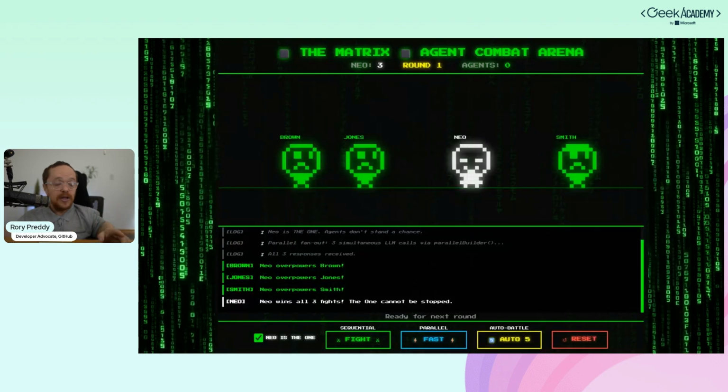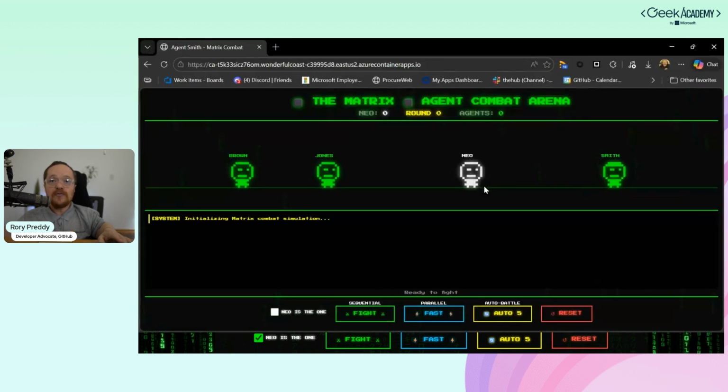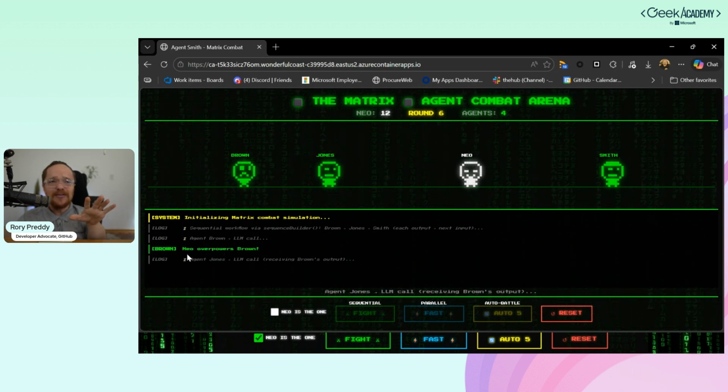So let's go into the game here, and I will give you the URL so you can actually play with it yourself here. This is Agent Smith. I called it the Smith here. And you can see there, I've got a little checkbox to say Neo is the one, and that will actually empower Neo. Think like Super Saiyan mode, and he will get lots more power. And then I've got Sequential and Fast here. So if I go Sequential and I go fight now, it is pixelated because I wanted to focus on the actual agents there. So Neo overpowers Brown.